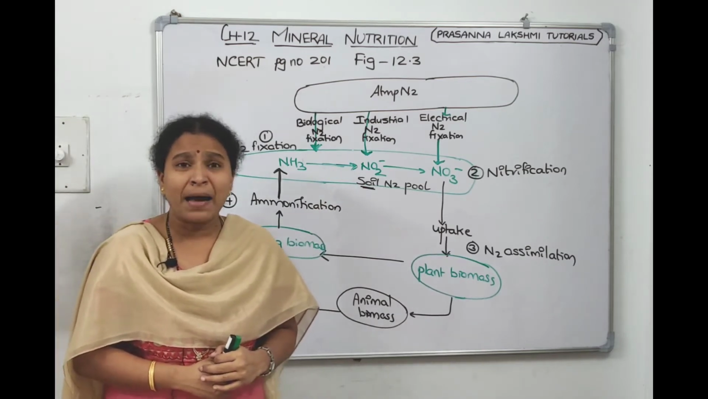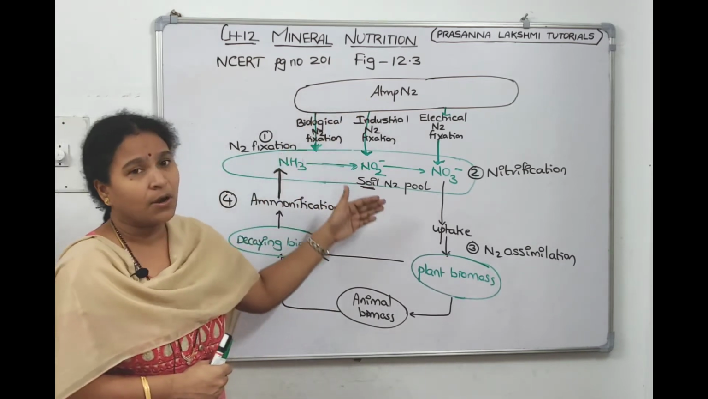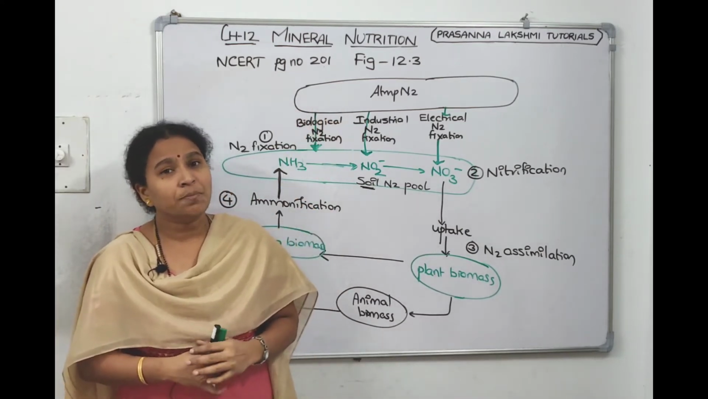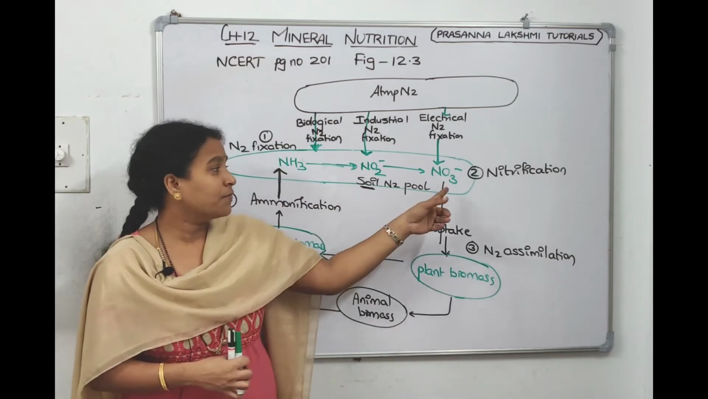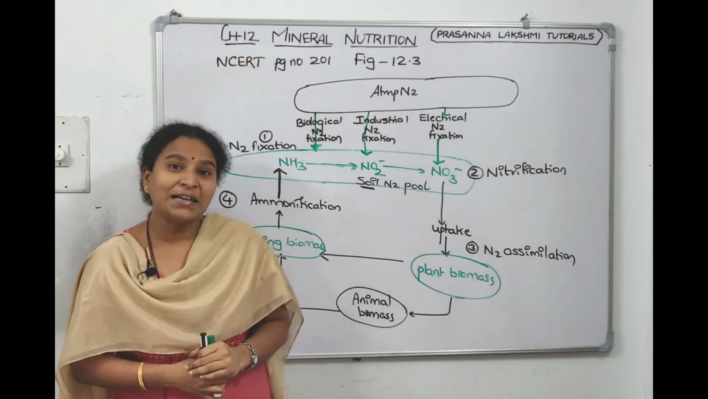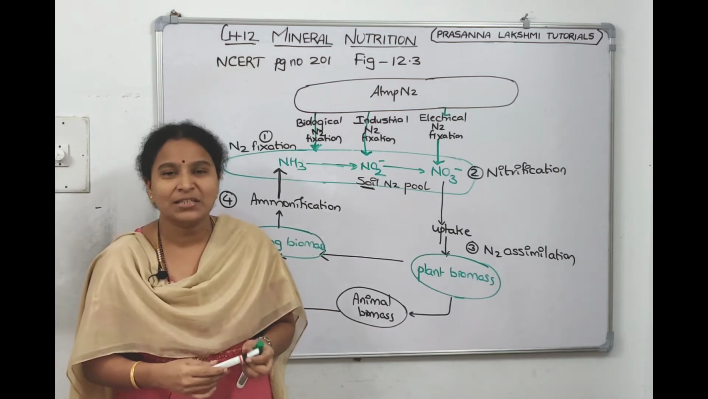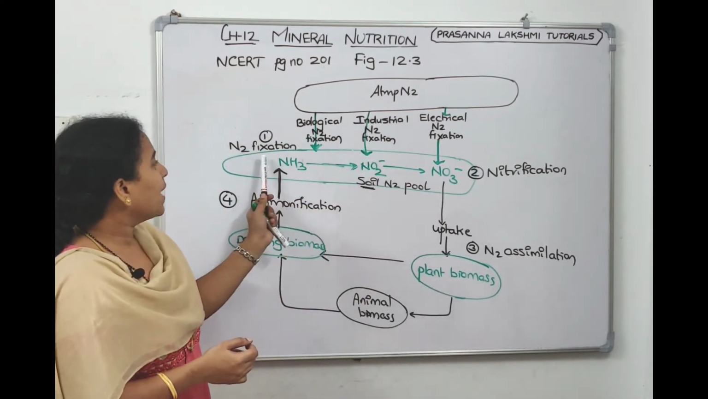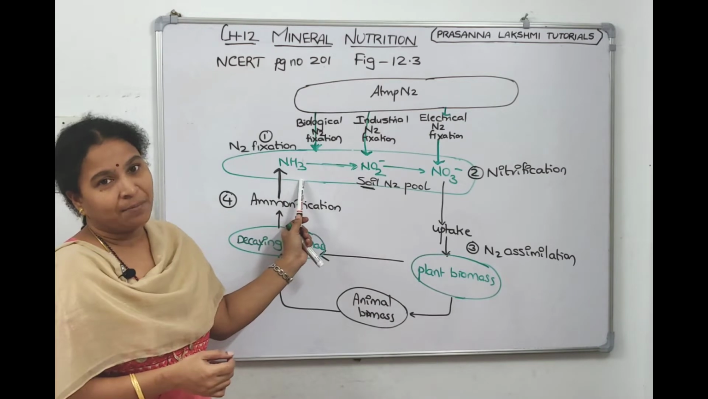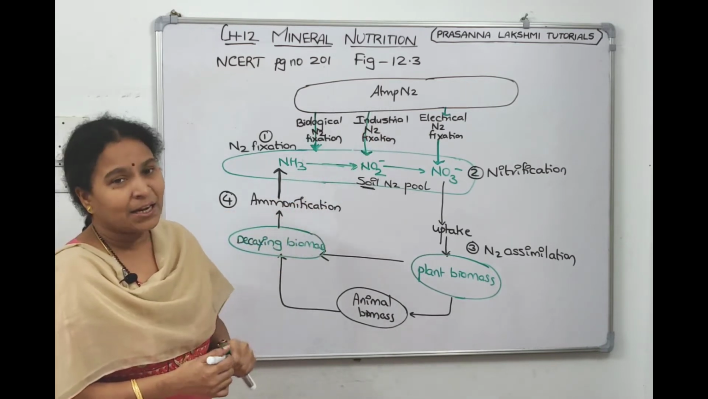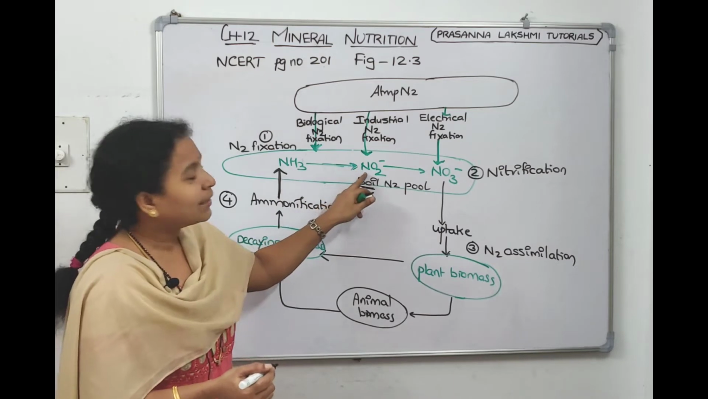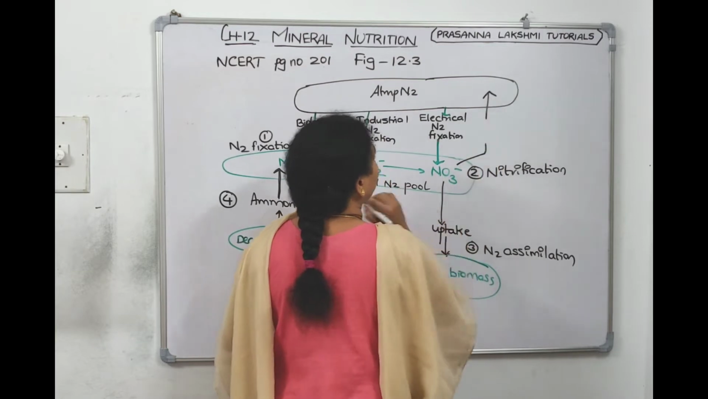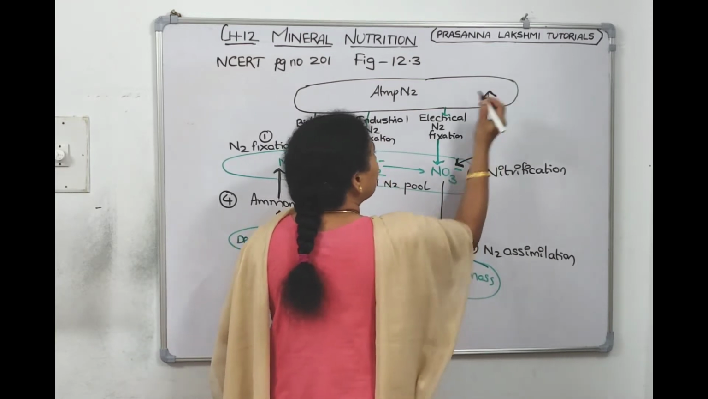In order to maintain the balance of nitrogen between the atmosphere and the soil, there should be some bacteria which can remove nitrogen from the soil and give it to the atmosphere. That last step is called denitrification. In nitrogen fixation, nitrogen goes to ammonia, from top to bottom. In denitrification, either ammonia or nitrite or nitrate will get converted into atmospheric nitrogen.